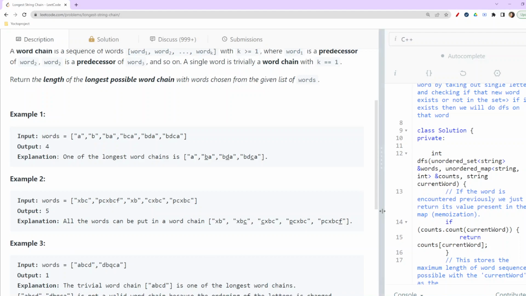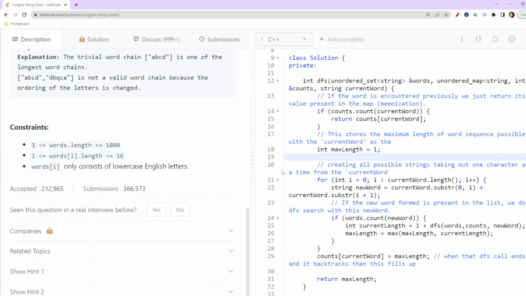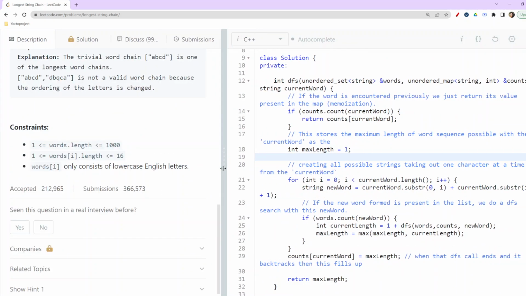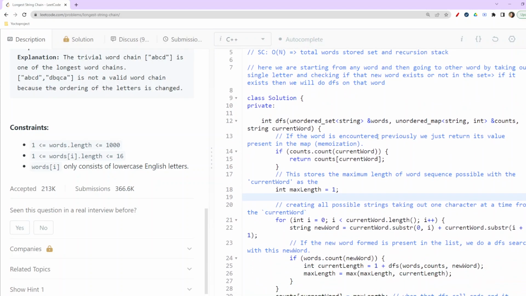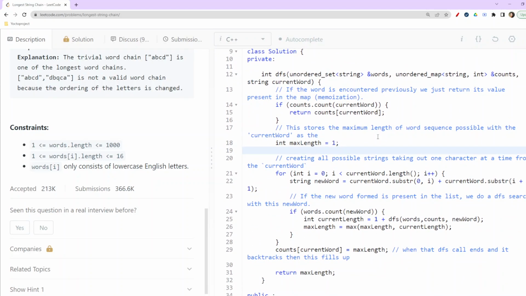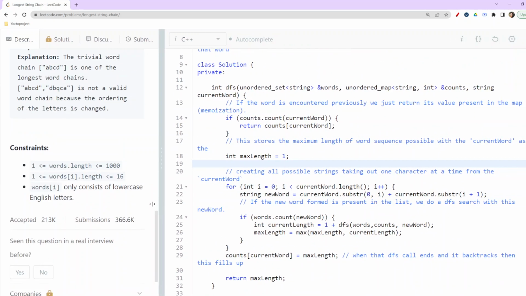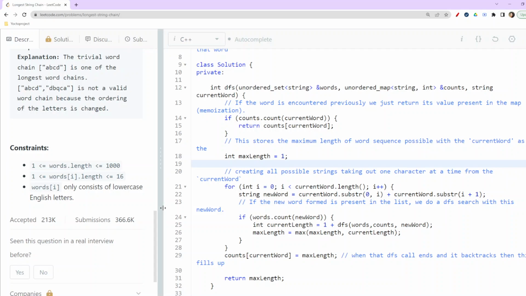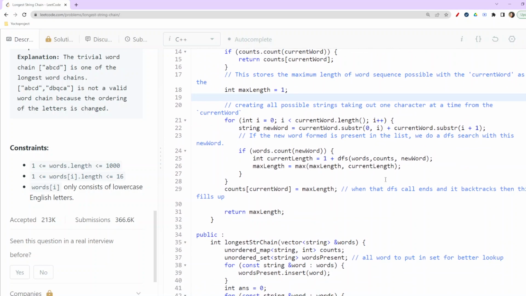So I'll first show you the top-down DP plus DFS, basically DFS plus memoization. I'm just trying to make more of the part visible. Okay, let us start.